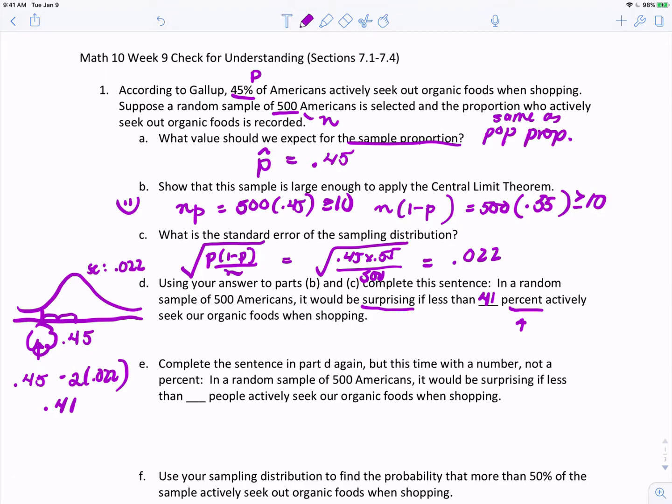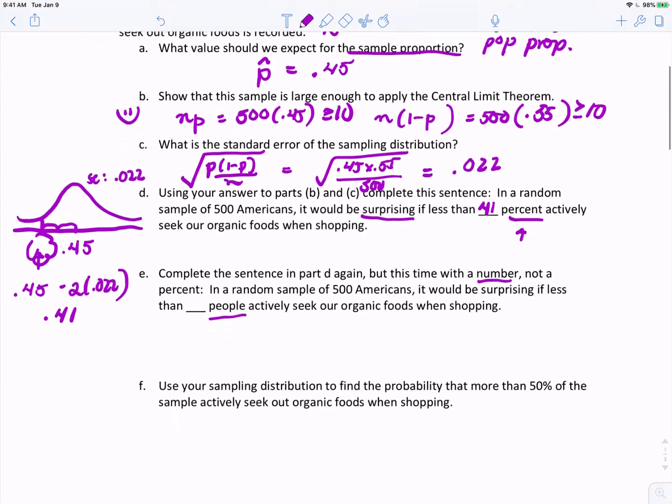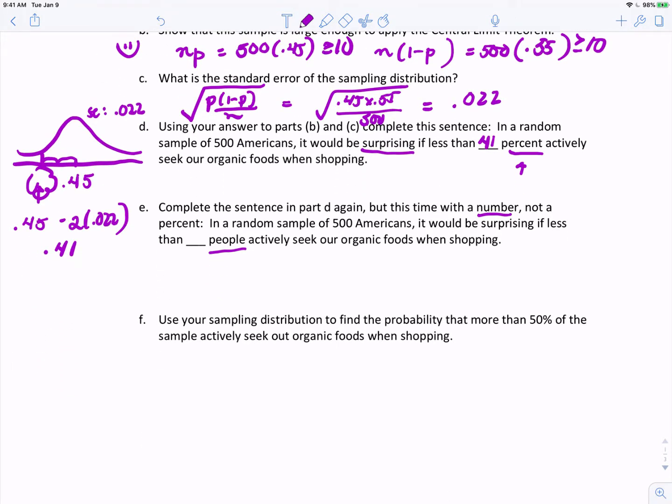Complete this sentence in part D again, but this time with a number, not a percentage. In a random sample of 500 Americans, it would be surprising if less than blank people. So now we're looking at a number, not a percentage. Well, we know that the percentage that would be surprising is 41%.